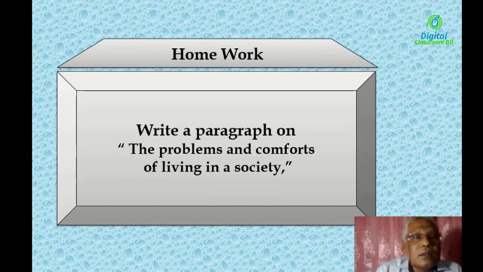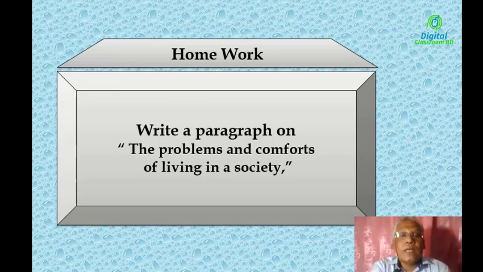Have you done it? You have done. Okay, no problem. Now I would like to come to an end of my class, but before that, there's a homework for you. You will do it at your home. What is that thing? You have to practice writing. So write a paragraph on the problems and comforts of living in a society.